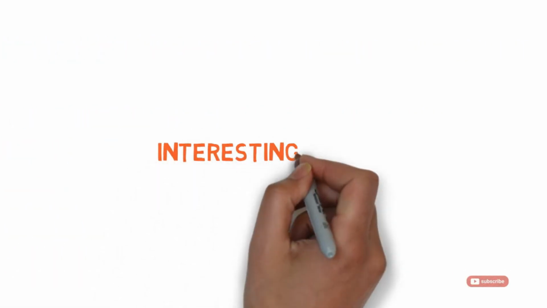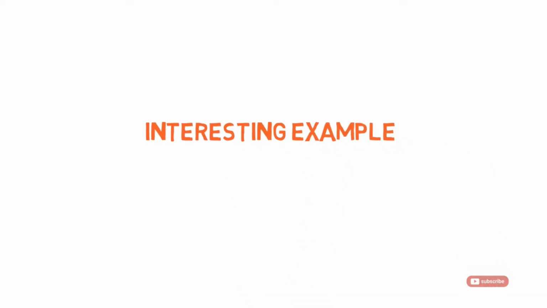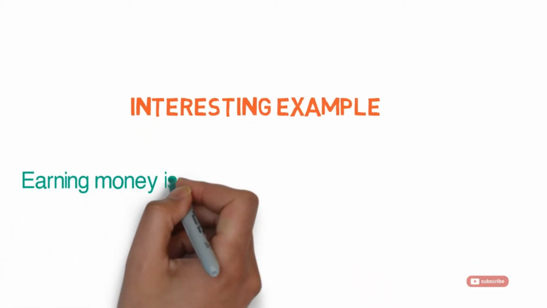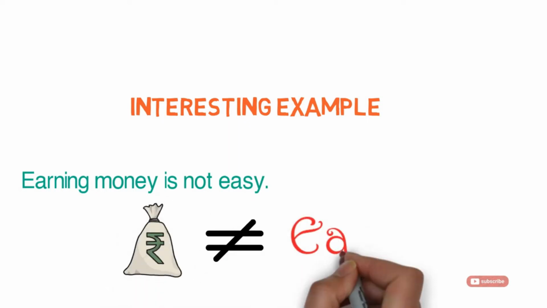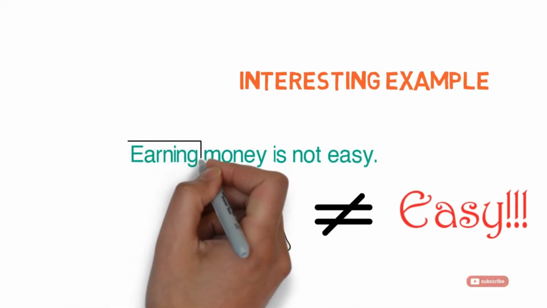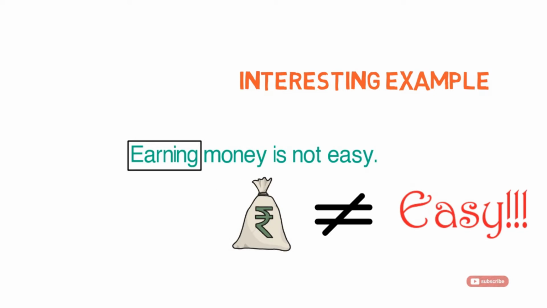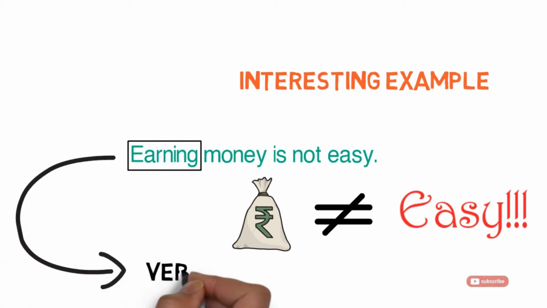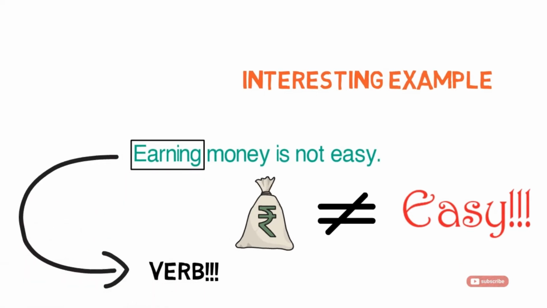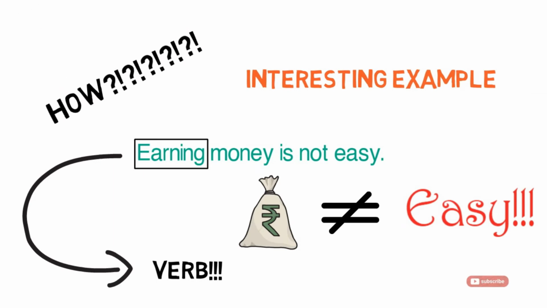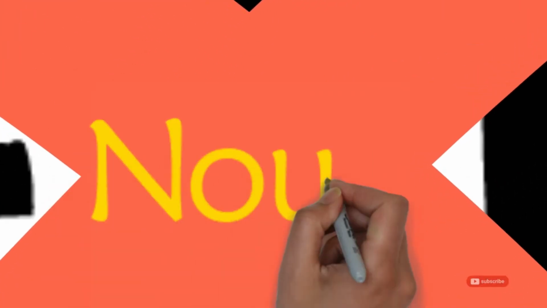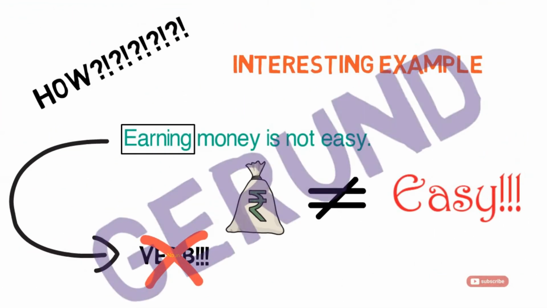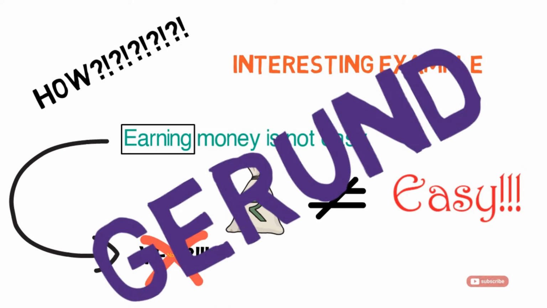Let me give you an interesting example. Earning money is not easy. Now, you might say that the word earning is a verb. Then, how can we use it as a subject in this sentence? It is because the word earning is not performing as a verb. It is a noun now. That verb is called a gerund.